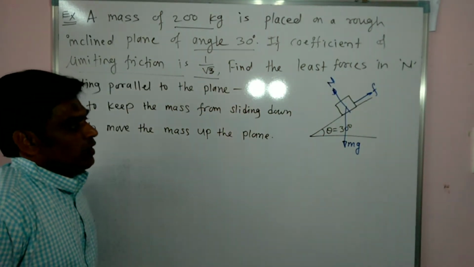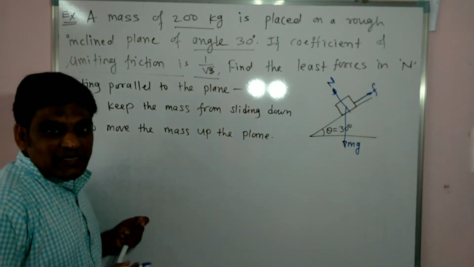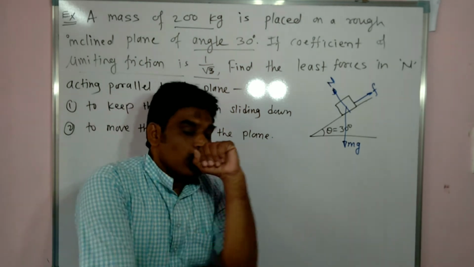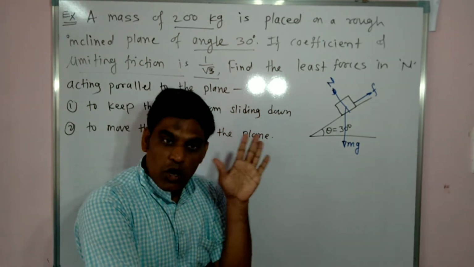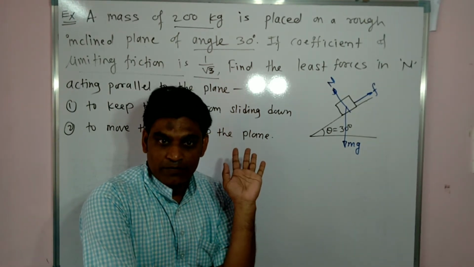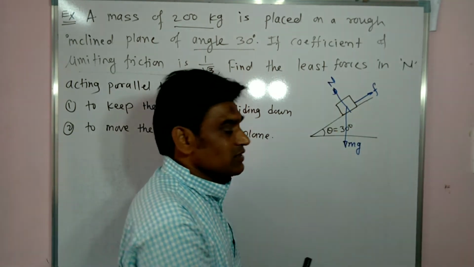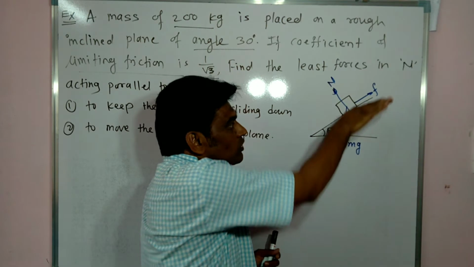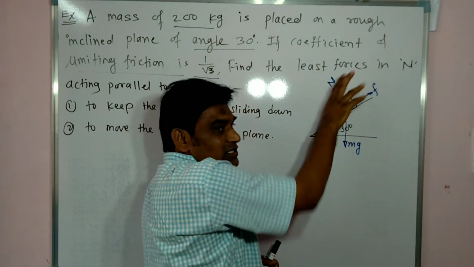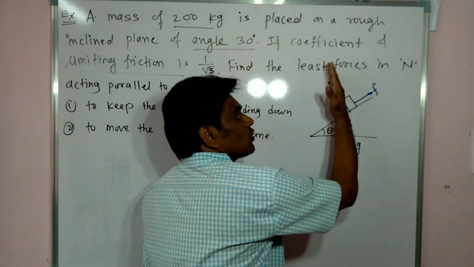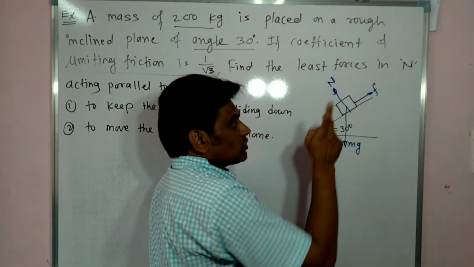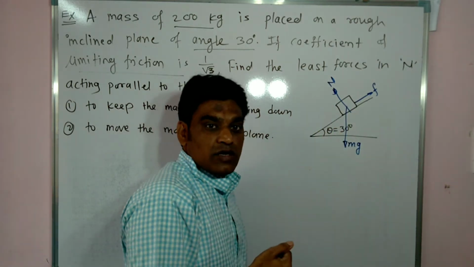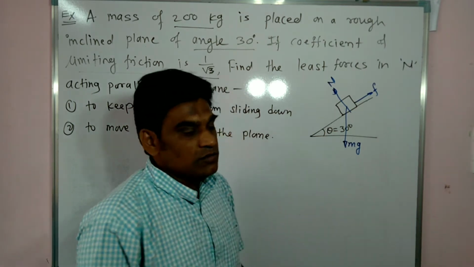Now to find the force balance in this case, we want the forces in horizontal and vertical directions only. Here two forces are inclined. This is vertical, but this force is inclined, and this force is inclined. So we have to resolve this force into two, and this force into two, 2 plus 2 plus 1, 5 forces. So the problem becomes complicated. So I have another option to solve this.